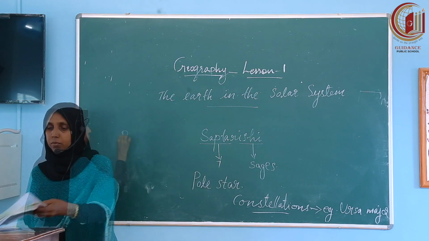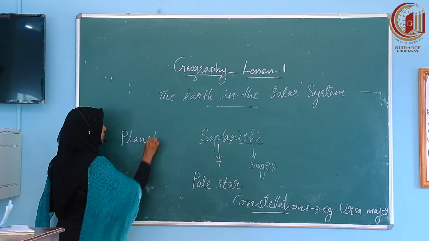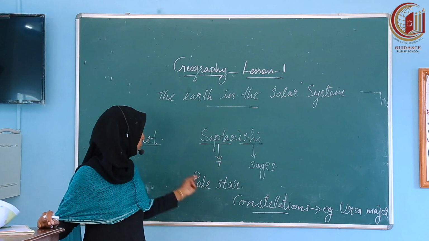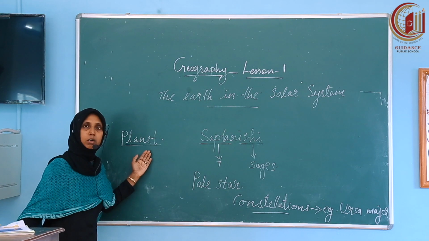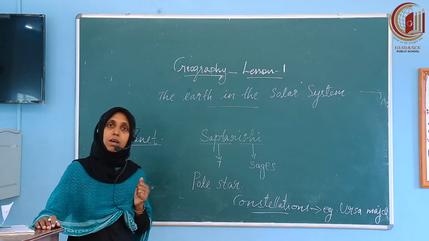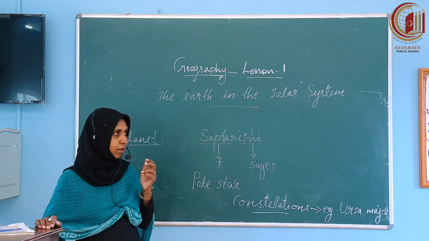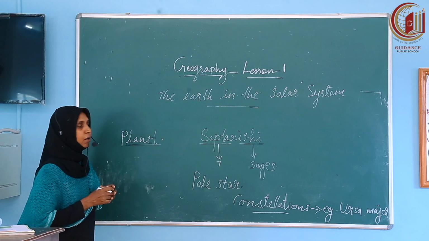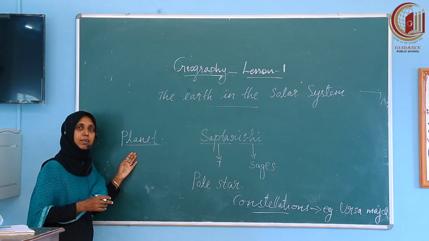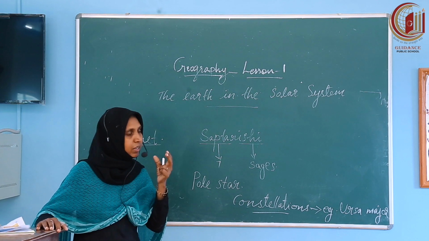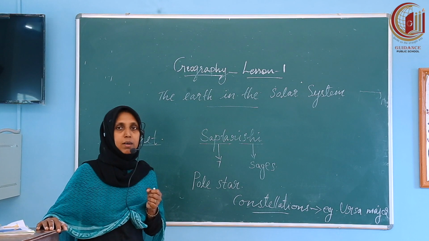Okay. Let us learn about planets. Children, what do you understand by the word planet? Planets are heavenly bodies that are found in the sky. They do not have their own heat and light. They are lit by the light that they receive from the sun.